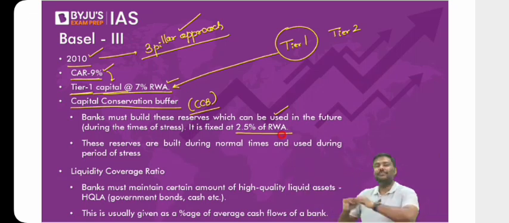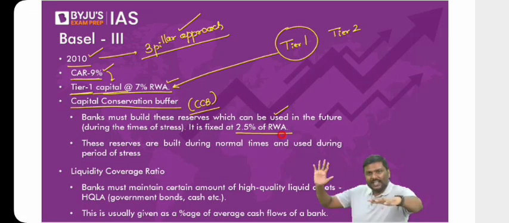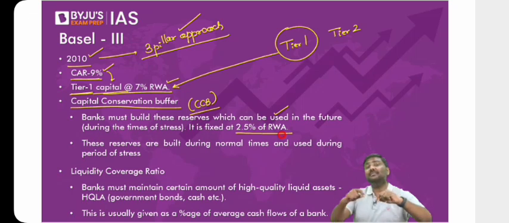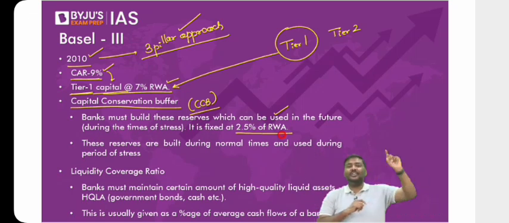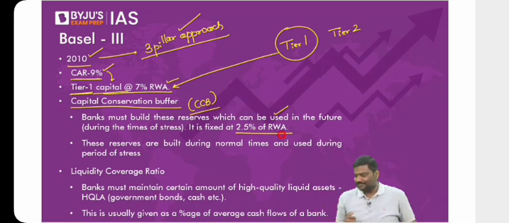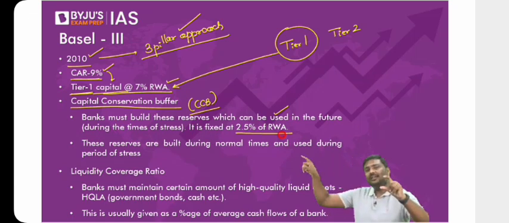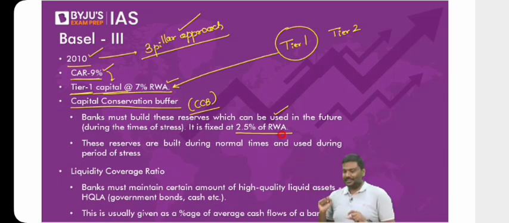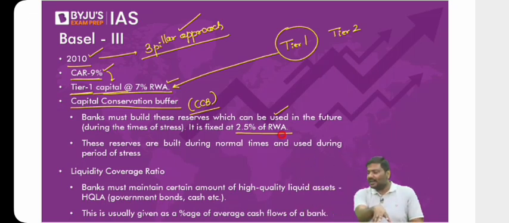Apply the same logic to a bank now. During normal times, you maintain a capital adequacy ratio of 9%. But what if there is an emergency in banking? Just to extrapolate here, it will not happen, just to extrapolate. What if the banking crisis that is happening in, let's say, USA spreads and the banks in India start incurring more and more losses? Is the logic okay? In that case, don't you think, apart from 9% CAR, the bank should also maintain a certain additional amount of capital? Because there is an emergency now. Is the logic okay with all of you? Many of you have started asking me, sir, why is there a buffer here? Already there is 9%.